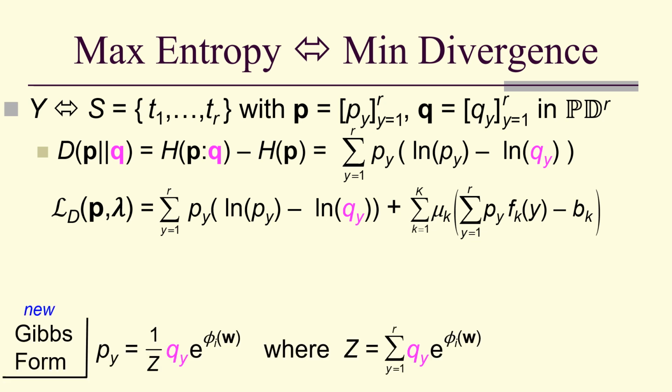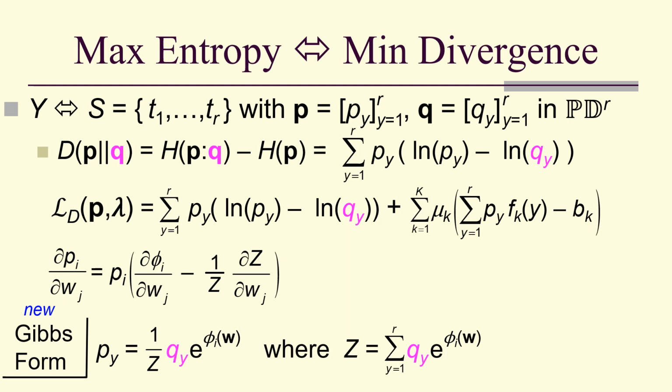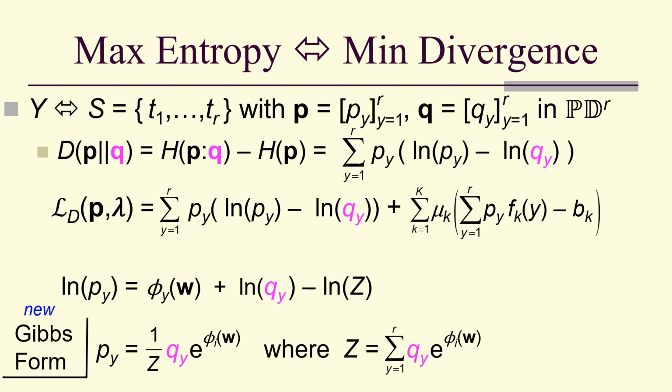So I'm going to use a new Gibbs form, one that has the Q sub y in it. There are no W's in the Q sub y by assumption. So therefore I get this new Gibbs form. It turns out the derivative expression stays the same. And when I take the logarithm of P sub y, I get phi sub i of W plus log Q sub y minus log Z. And I've got a minus log Q sub y in the Lagrangian, so when I substitute, they cancel.